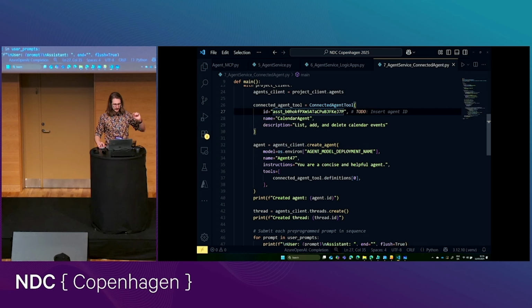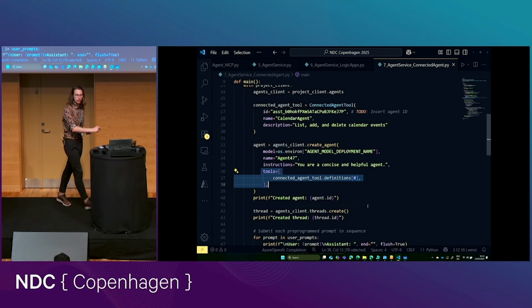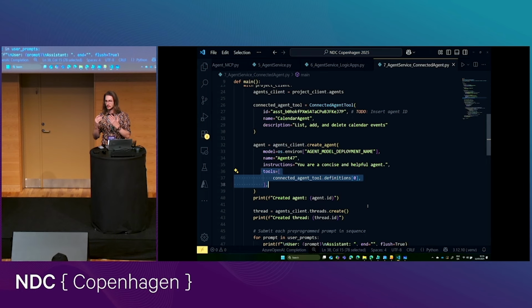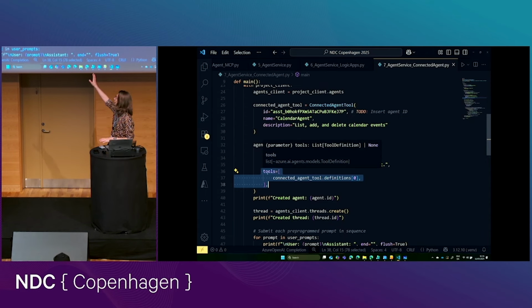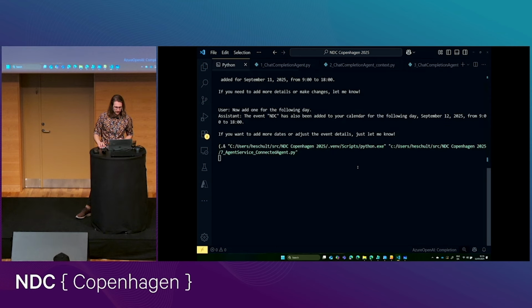And then we're adding this calendar agent as an additional tool. Kind of the same way we would otherwise add a logic app or any other kind of tool, a custom function that we wrote. This is kind of akin to the plugins that we added in Semantic Kernel in the very beginning of the session.